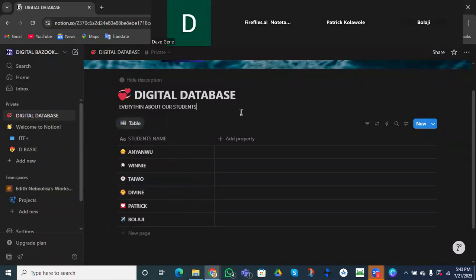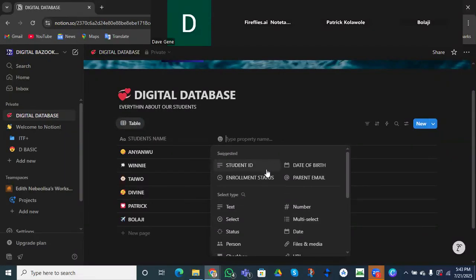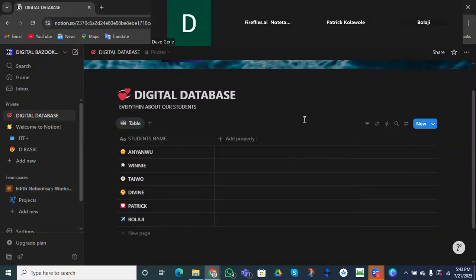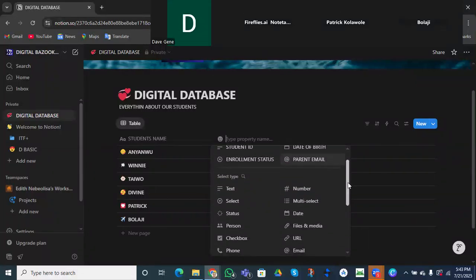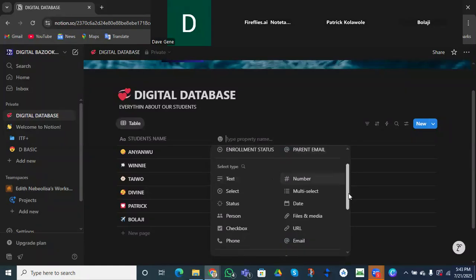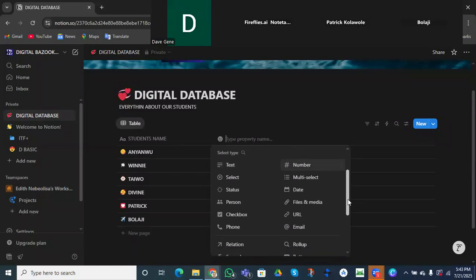This is very beautiful. Now let's start adding their emails. These are what we call properties. In Notion, they are called properties. So we are going to start adding the properties, the things that are going to enable us to work and organize this database perfectly, right? We've added their name, right? So I think it's better we add their email.